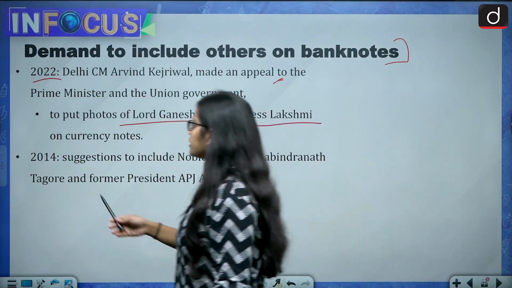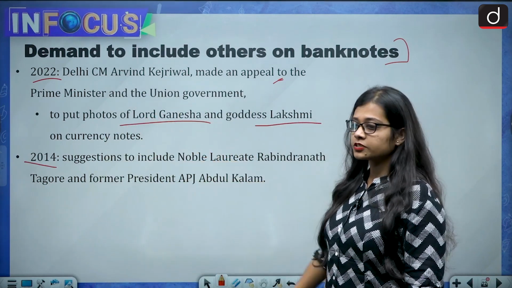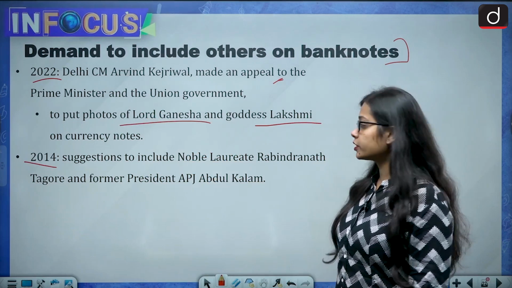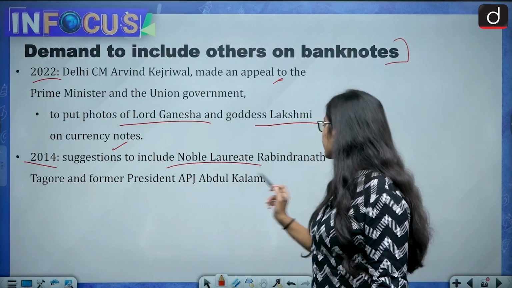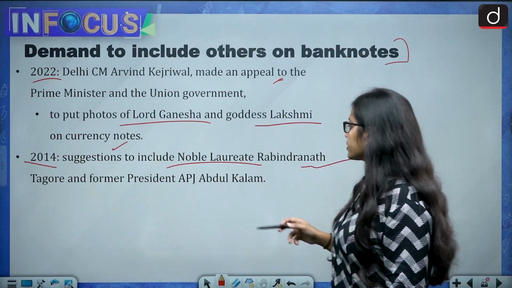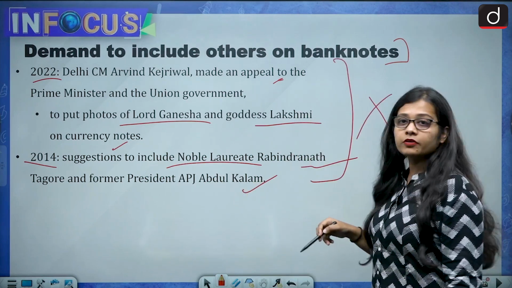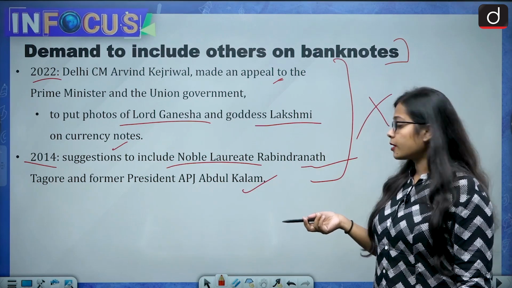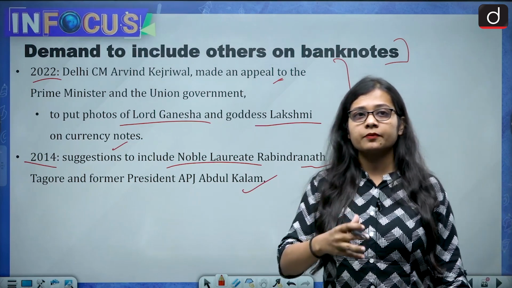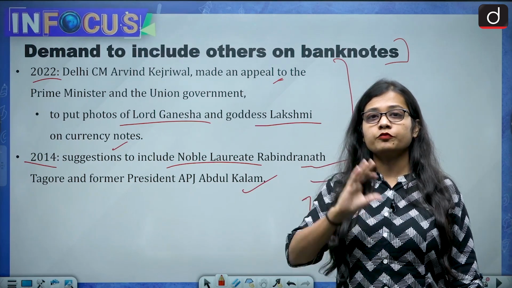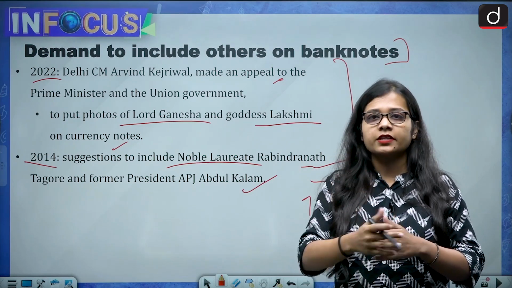And then again, in the year 2014, before Delhi CM Arvind Kejriwal made his appeal, suggestions were given to include Nobel laureate Rabindranath Tagore and former President APJ Abdul Kalam. But both of these appeals were not entertained, and it was said that none of them had the one image of oneness or integration the way Mahatma Gandhi had.